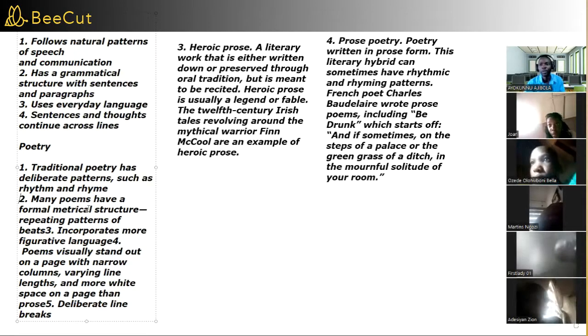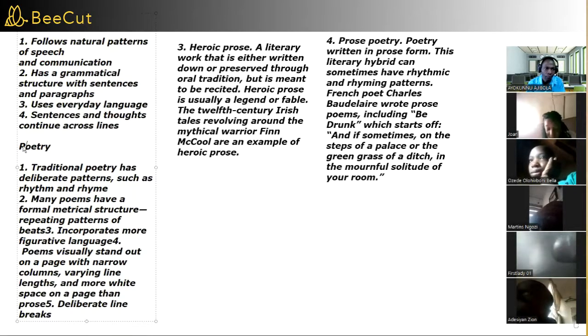Poems have a deliberate pattern, a formal metrical structure, a repeating pattern of beats.